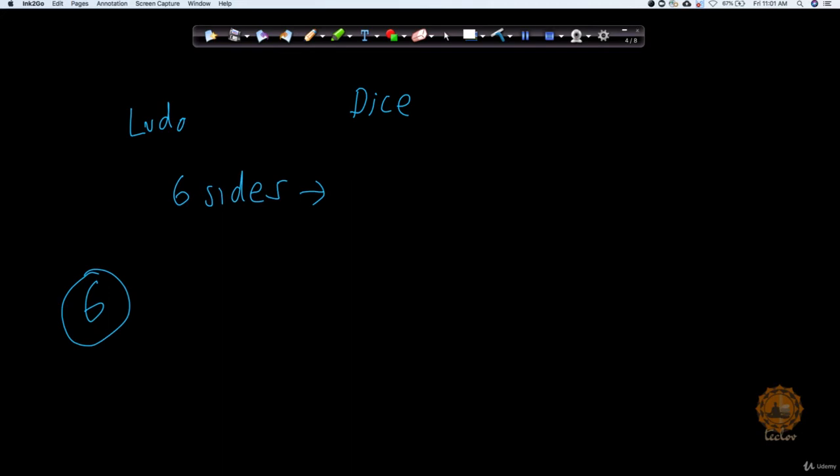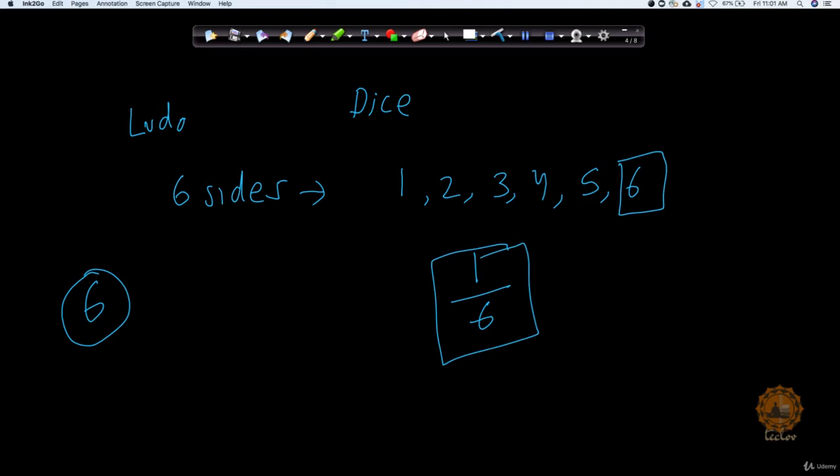So how many possibilities are there? 1, 2, 3, 4, 5, 6. These are the 6 possibilities, and out of them I want only 6 in my output. So I have 1 out of 6. This is how I define probability: the number of chances that I will get a particular thing.